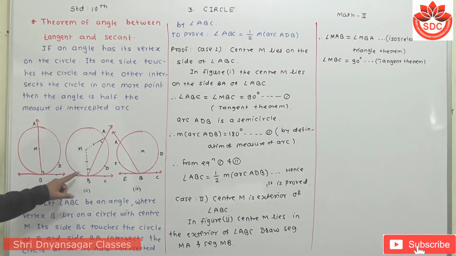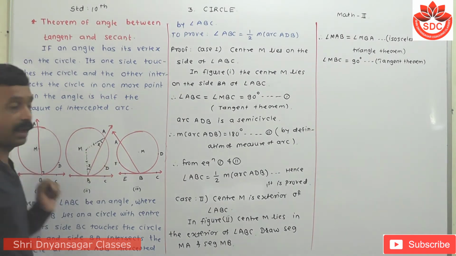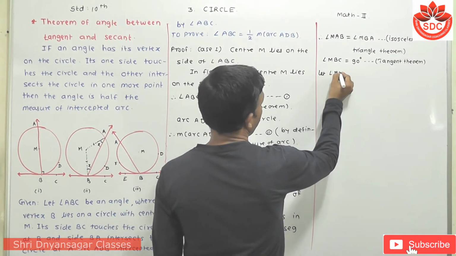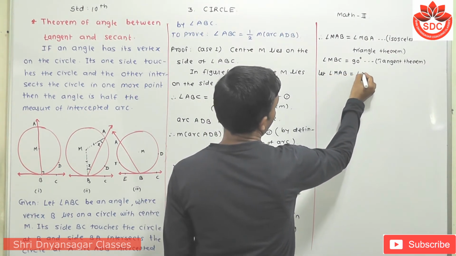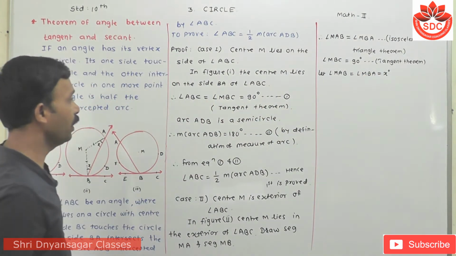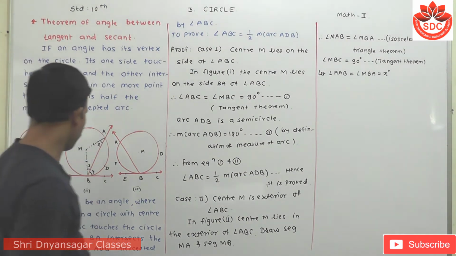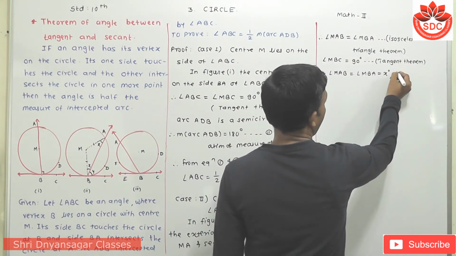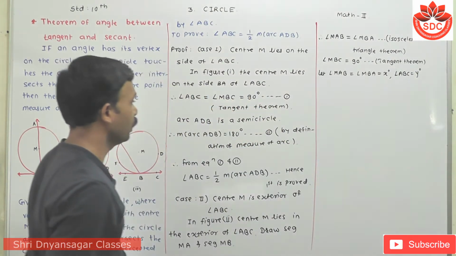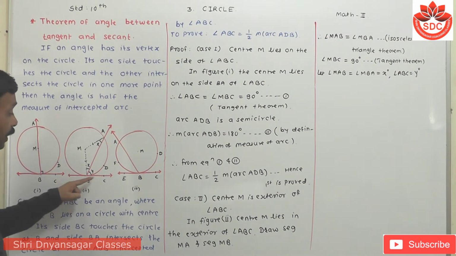Let these two angles be x. Let angle MAB equal angle MBA equal x degrees. And this angle ABC we take as another variable, suppose y. So angle ABC is equal to y. Then I have to find the value of MBC.